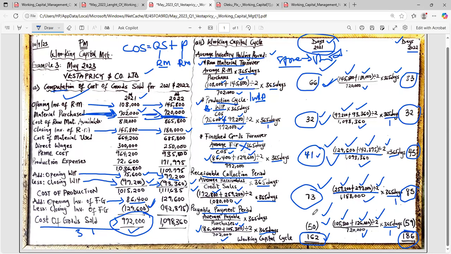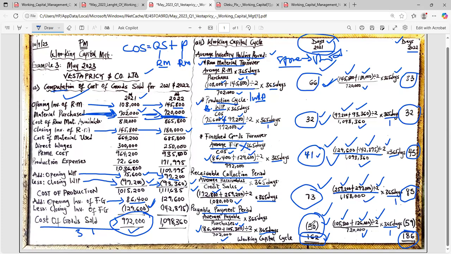Okay? While anyone that is negative, find a way to increase them. This 50 days that is here simply means that this is the length of time it takes you to pay your suppliers. And you know the way it works in practice is that if they tell you that you should pay in the next 100 days, you'll be happy. If they tell you that you should pay in the next 200 days, you'll be happy. But if they tell you to pay in the next 40 days, you'll be sad, because you don't want to pay quickly. You want to use the money to do other things and pay later.